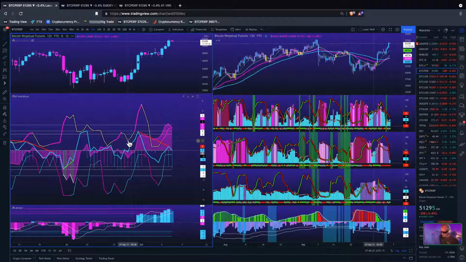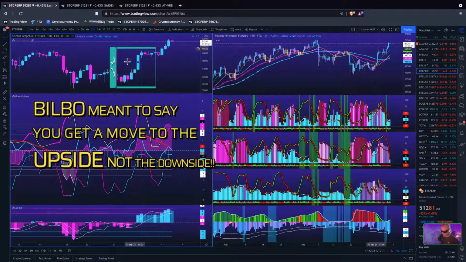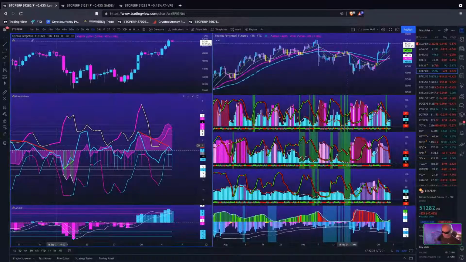Okay? Even when variance starts to go, it doesn't have to be an outlier. When variance heads up, it's positively correlated, you are going to get a move to the downside. Just like when variance goes up and it's negatively correlated, you get a move to the downside.